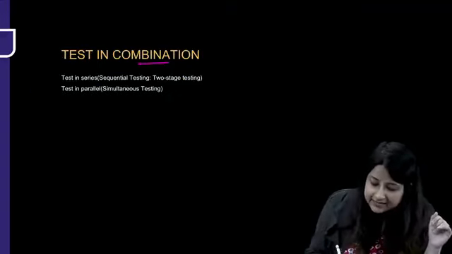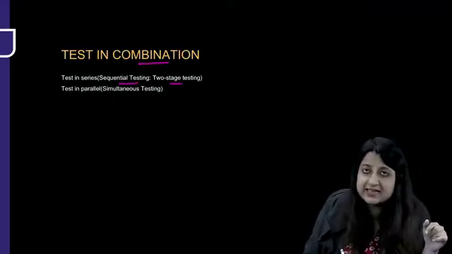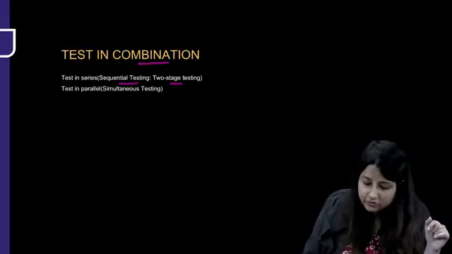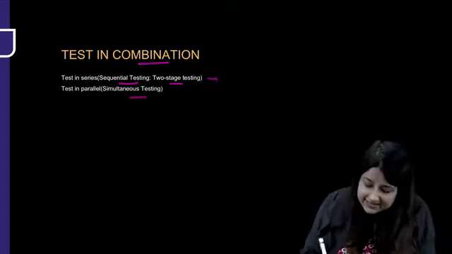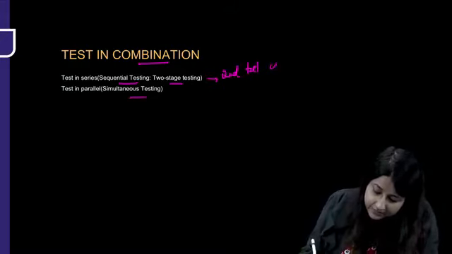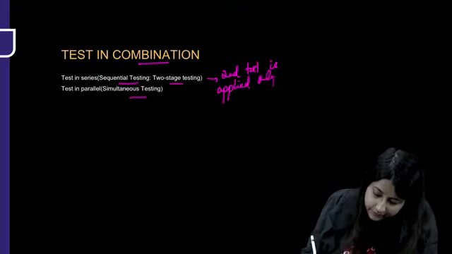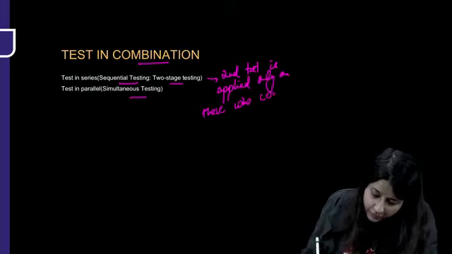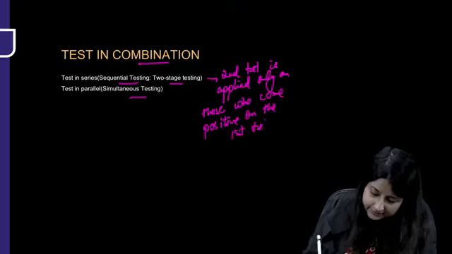Okay. Then another thing, test in series, which is known as sequential testing or two-stage testing. And you also have what is known as test in parallel or simultaneous testing. So what is test in series, guys? That the second test is applied only on those who come positive on the first test.